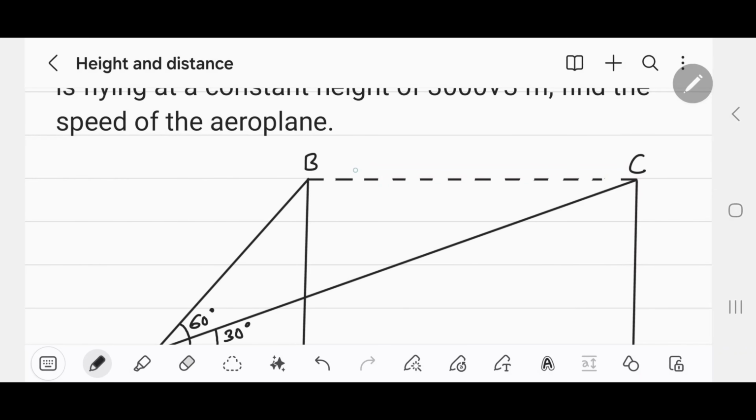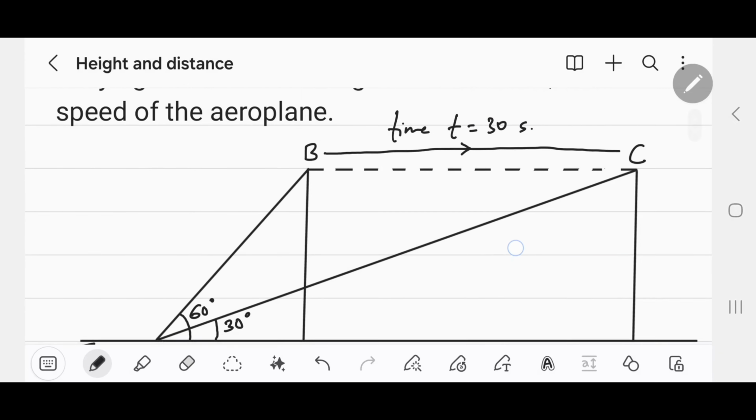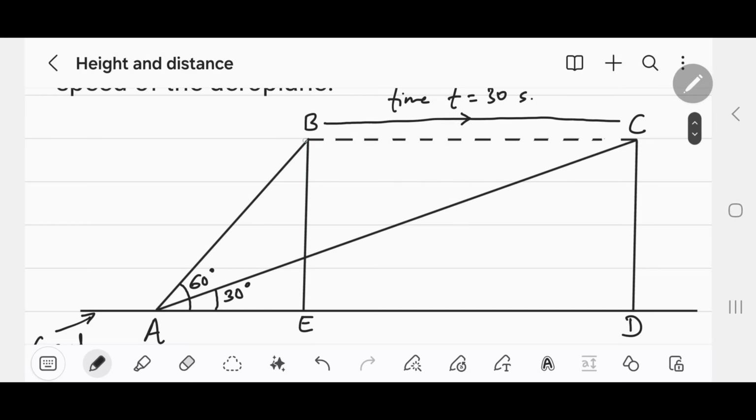And the plane is moving from B to C in time t equals to 30 seconds. At point B, the angle of elevation of the aeroplane was 60 degree. At point C, it changes to 30 degree.